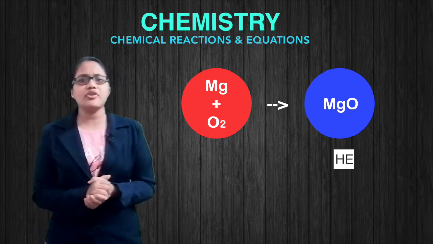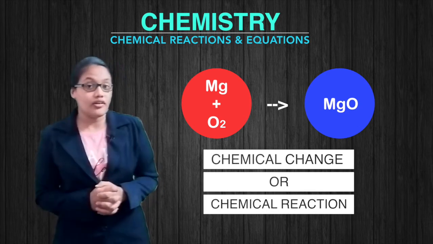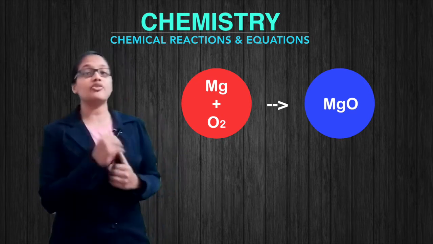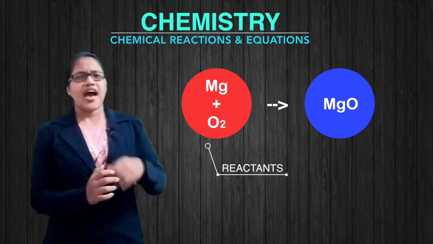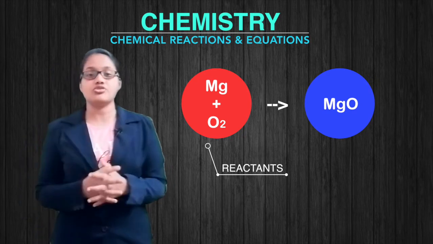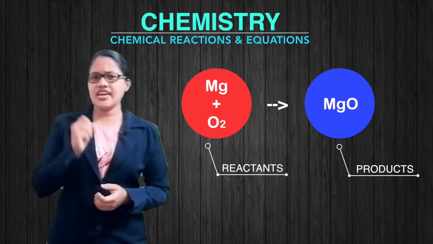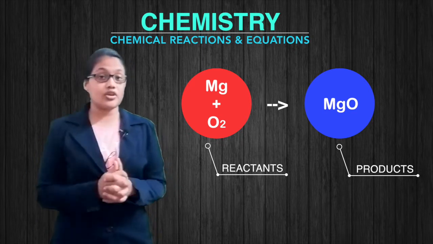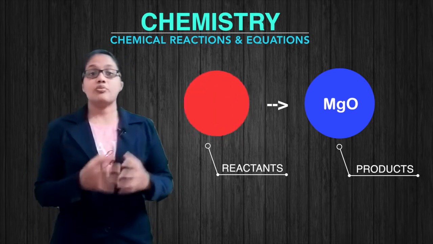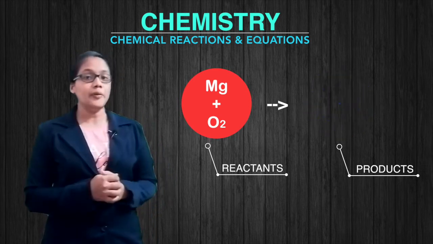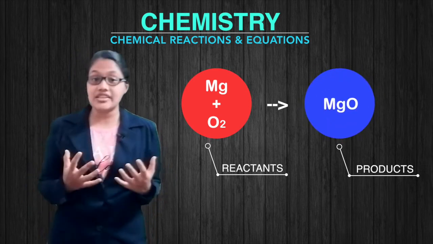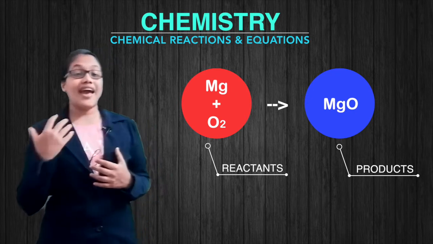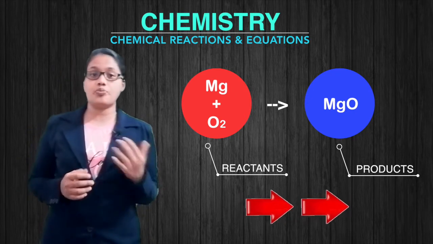This is an example of a chemical change or a chemical reaction. The substances which take part in a chemical reaction are called reactants, and the new substances produced are called products. In this case, magnesium and oxygen combined when we heated it. So magnesium and oxygen are the reactants here, and the product formed is magnesium oxide. In short, in a chemical reaction, reactants are transformed into products.